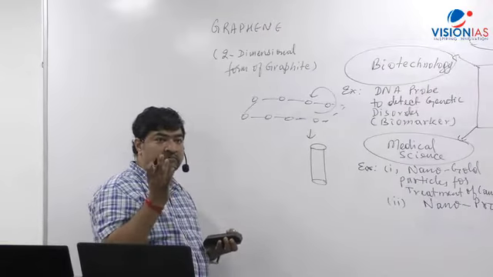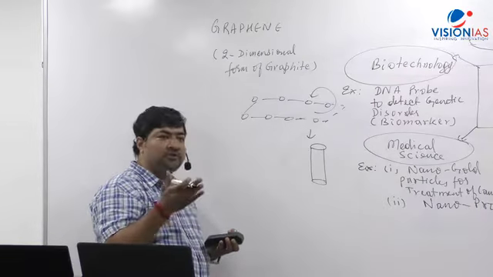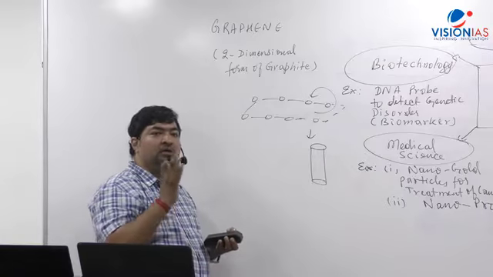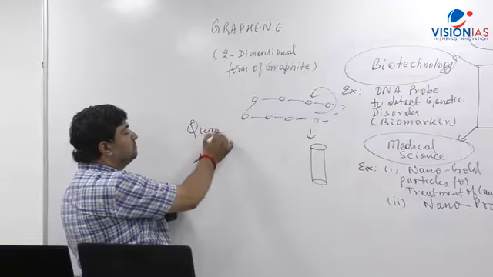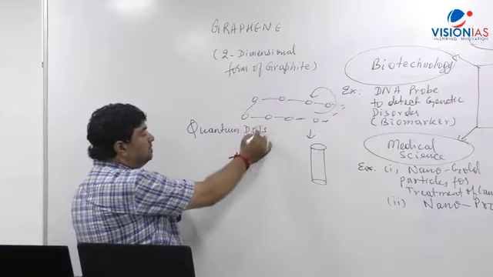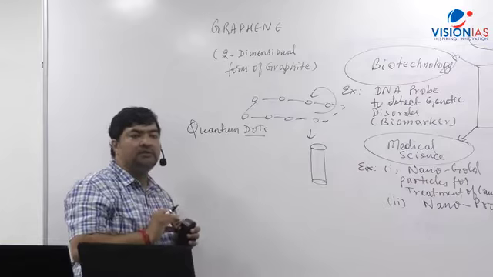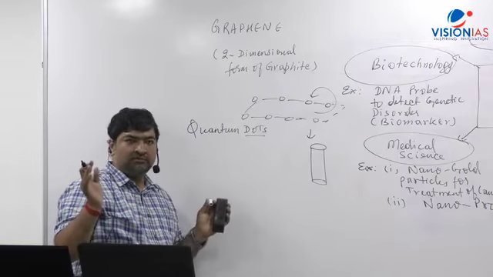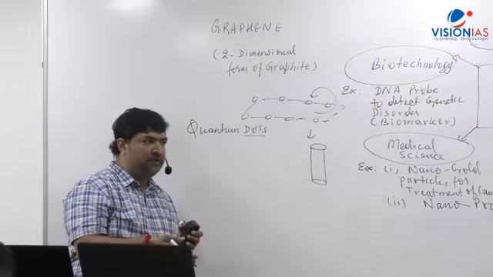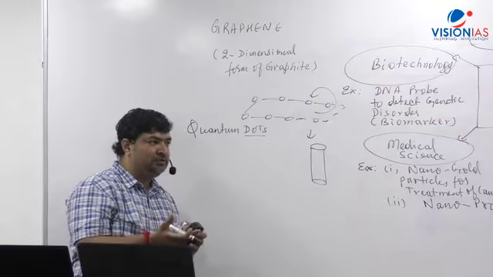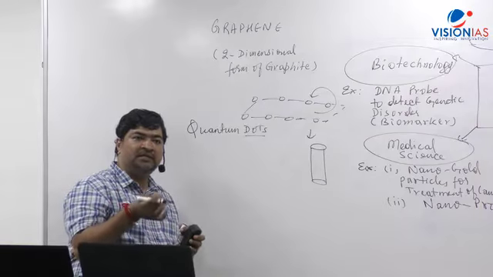There's something called quantum dots. I'm sure if you are following current affairs, you'll come across the word quantum dots. Quantum dots have electronics applications also. So what are quantum dots? I've just explained what graphene is. All these are making news because we are now using such materials. For example, you know that now Samsung has come with a quantum dots based panel, a TV. We are using right now organic LED, light emitting diode, based things. So quantum dots are nothing but artificially created semiconducting atoms.